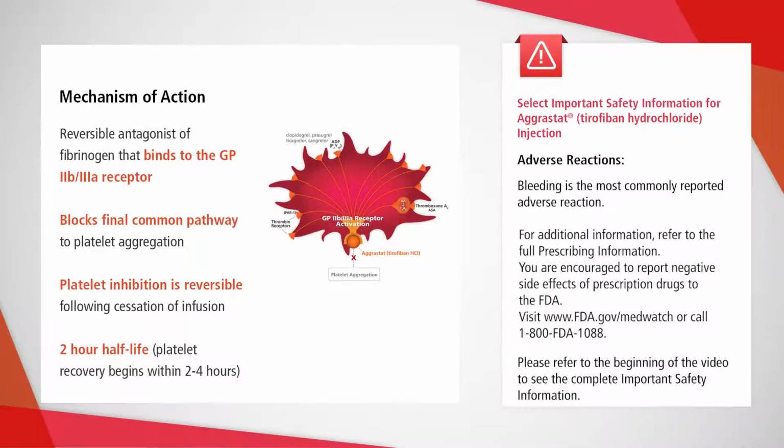This is a reversible antagonist of fibrinogen. It binds to the glycoprotein 2B3A receptor, where it blocks the final common pathway to platelet aggregation. It has a 2-hour half-life, which is quite useful, because we're not really anticoagulating the patient that long. If they have to turn it off because of a bleeding complication or they're going to surgery, then we can turn that off and it's not coming around. Platelets return to normal function within 4 to 8 hours after we stop that infusion.